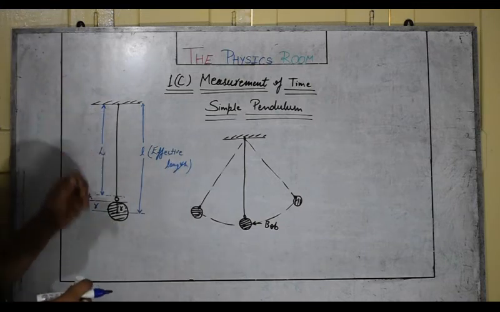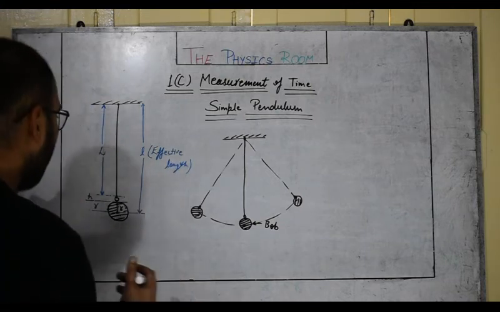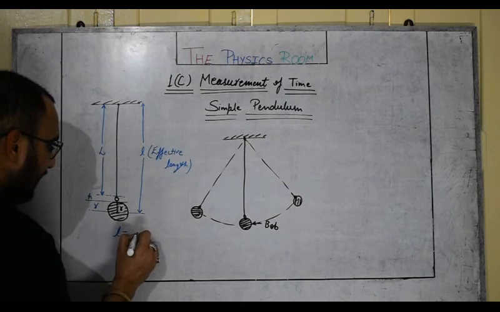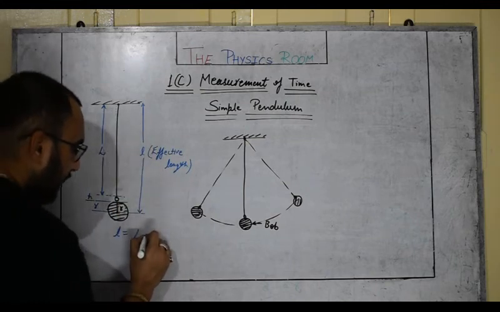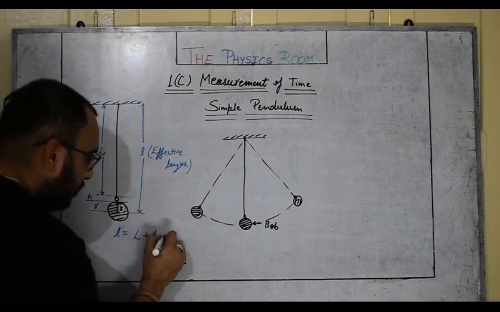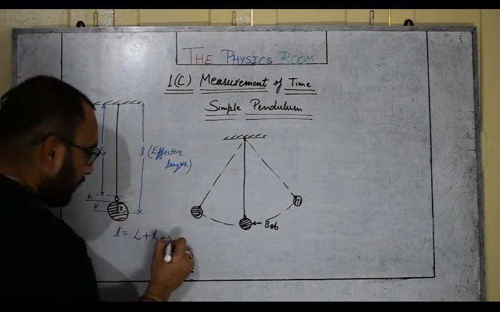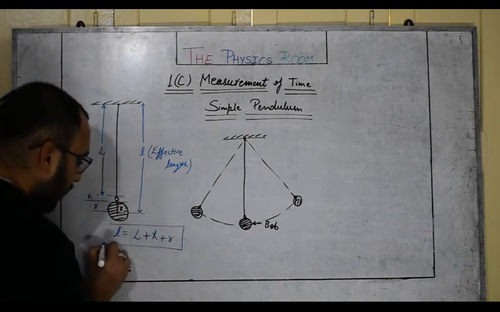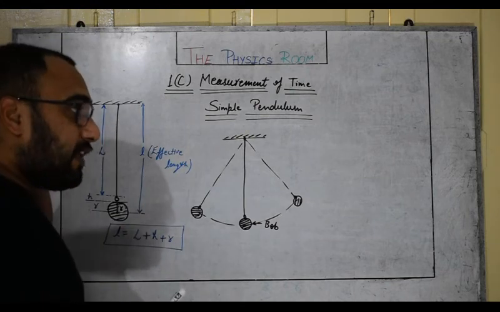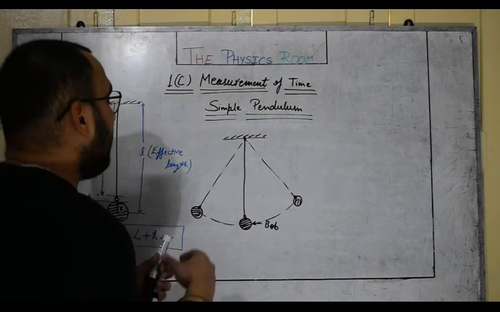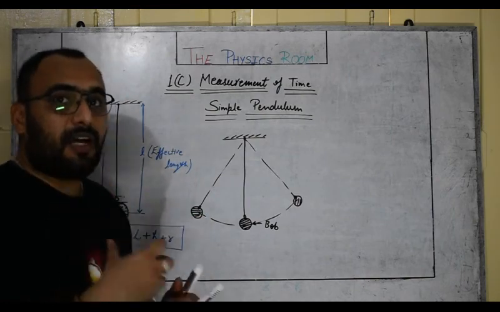It will be helpful in higher classes in lab. So the total effective length l is the length of the thread L plus the length of the hook h plus the radius of the bob R. This is called the effective length of a pendulum, and it is essential for the upcoming topic.